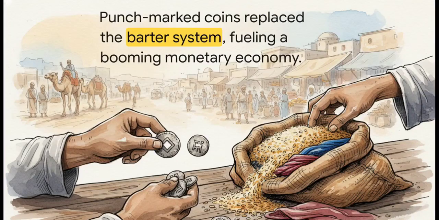But here's the thing, you can't exactly fund a massive empire with cows and wheat, right? Kings who were building sprawling cities and paying large standing armies needed reliable taxes. So, to fund those soaring ambitions, they introduced India's first standardized currency, punch-marked coins. Suddenly, physical money became the absolute lifeblood of long-distance trade.